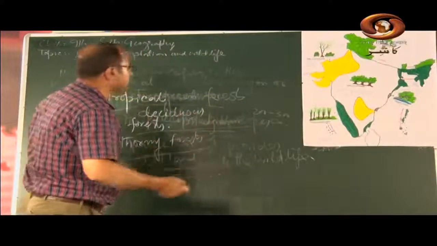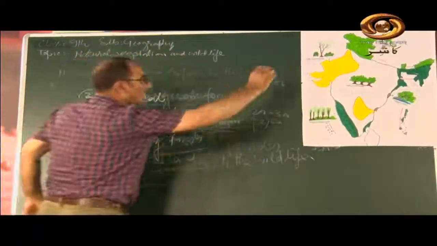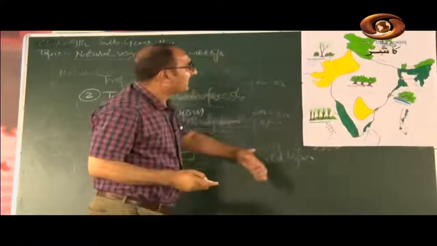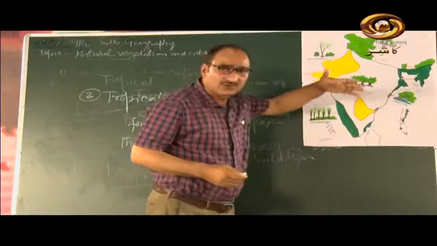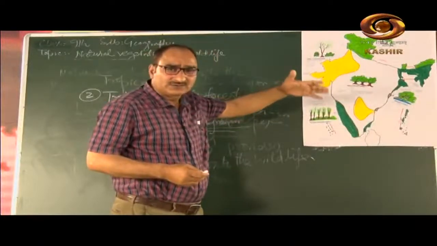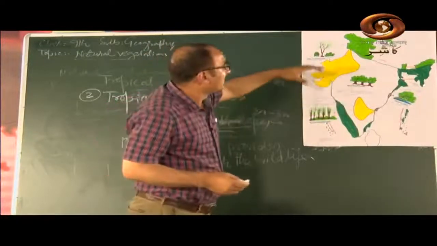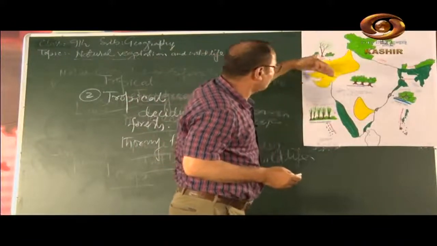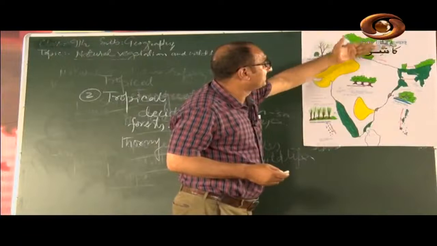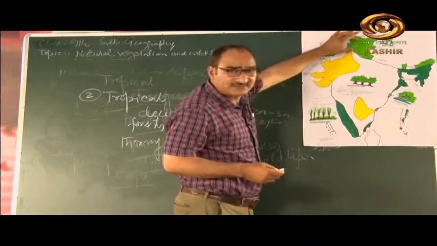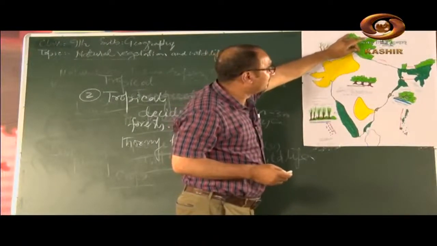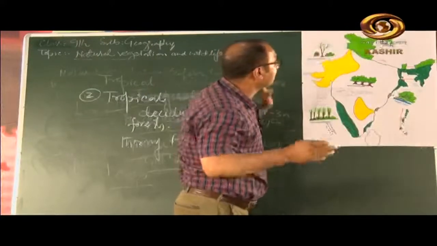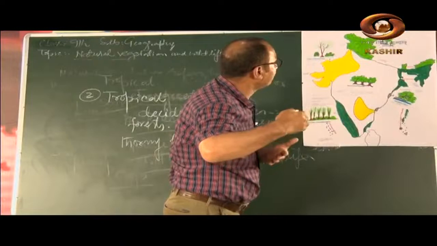And then there is mountain forest. The mountain forests are found at an elevation of 1000 to 2000 meters and 2000 to 3000 meters above sea level. These forests are mostly found in the northern parts of India, that is in Jammu and Kashmir, Himachal Pradesh, and Uttarakhand. There are some different types of forests there.